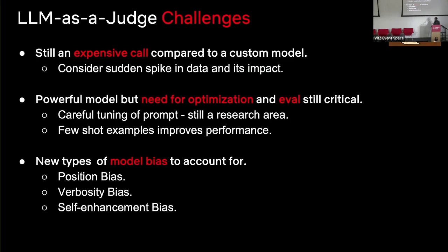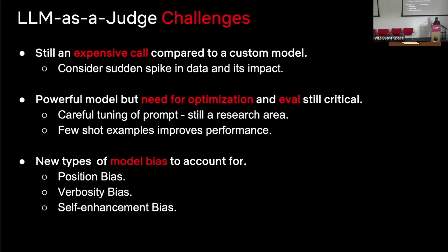So a final slide on this is the challenges. Again, remember, this is still an expensive call. How it will hit you is when a sudden source changes from, say, 1,000 entities to 20,000 entities. That can suddenly skew the pipeline because many of the LLM calls are throttled. Cost variance is there, and suddenly the pipeline goes from 20 minutes to 4 hours. So you have to be very mindful of the cost and how to parallelize it. Then, it's a powerful model. This prompt, I've not shown it here, but we can talk about it offline. It's an even more complicated prompt to compare the entities. Now, comparisons are involved, and how to fine-tune and shape it is a research problem in itself.